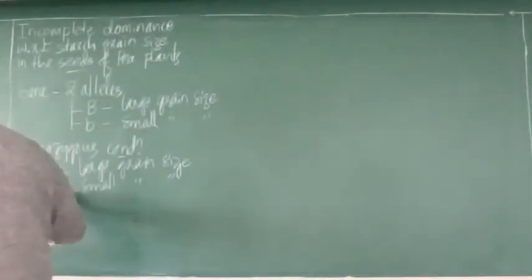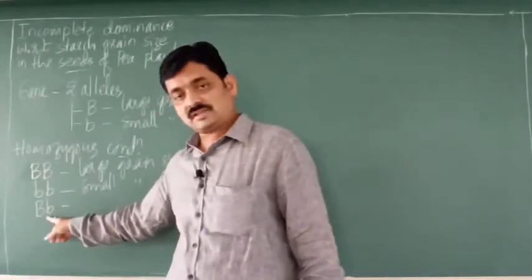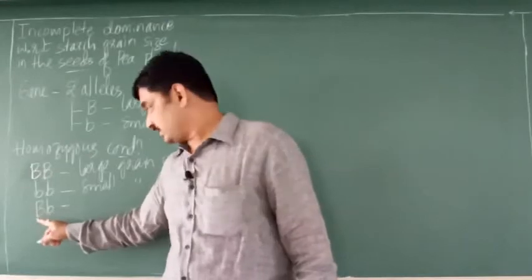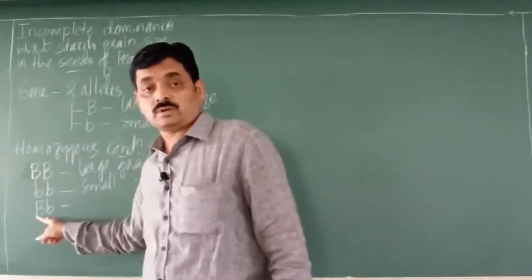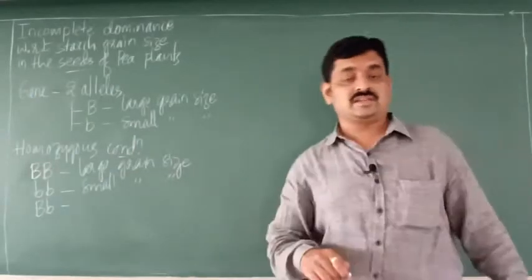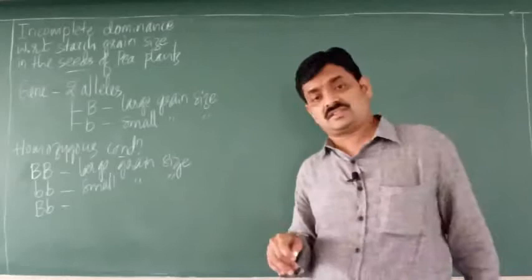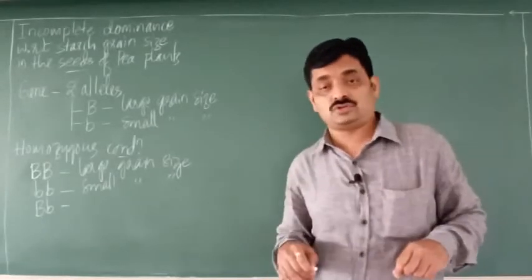Another condition is the heterozygous condition. The first two are homozygous and this is heterozygous. In heterozygous condition, one dominant and one recessive gene is present. So what should be the grain size here? Here the grain size is not large.